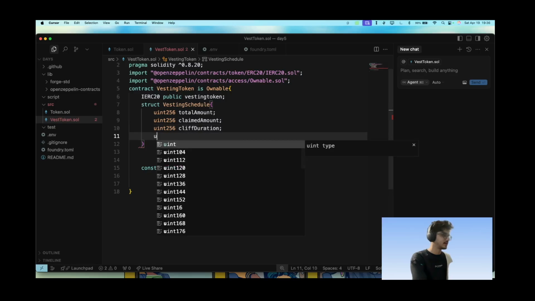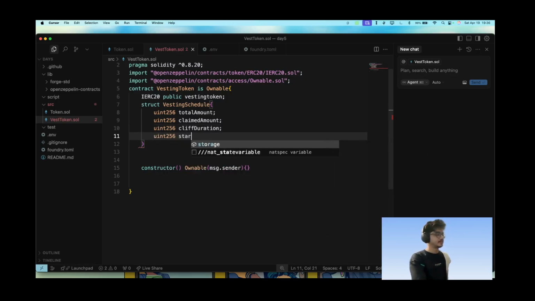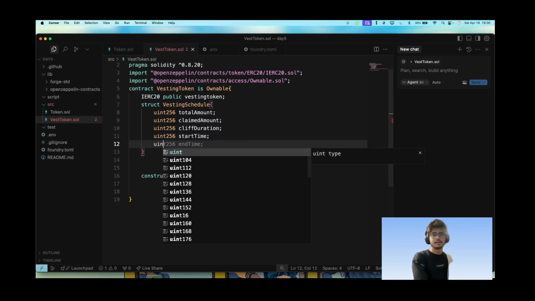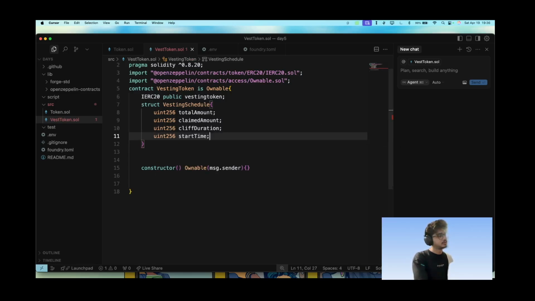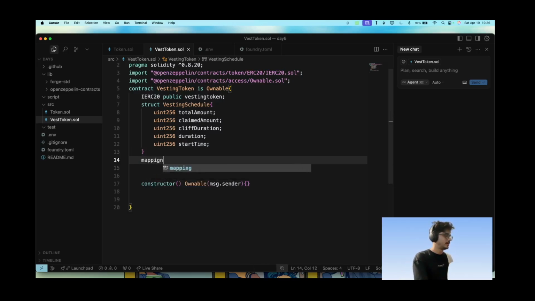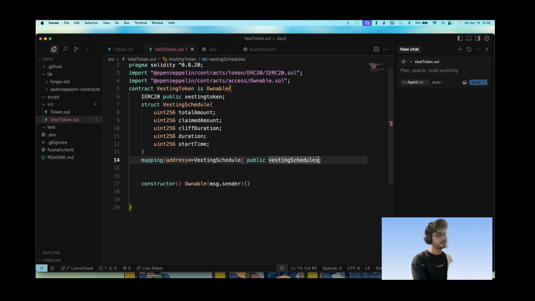Now there is a start time and there is an end time. Oh, it did not have this. So should we go for a duration here? I guess five things are enough. And just one more thing, the start time. Now let's make a mapping from address to VestingSchedule, and name it public vestingSchedules, for a lot of people, right?